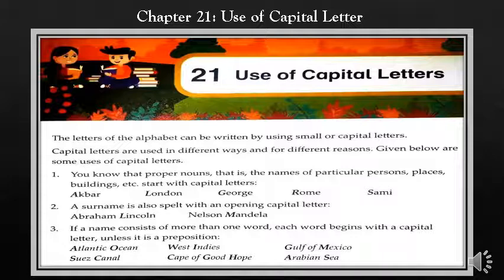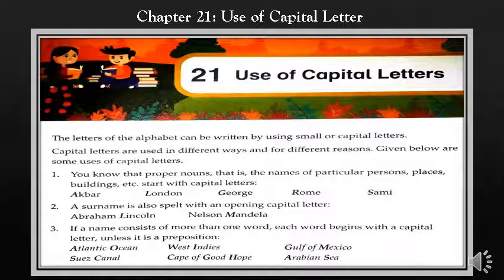Here you can see the examples: Akbar, London, George, Rome, Sami. These all are proper nouns. So remember that when you write any proper noun, it always starts with a capital letter. Okay? Now come to the next use.